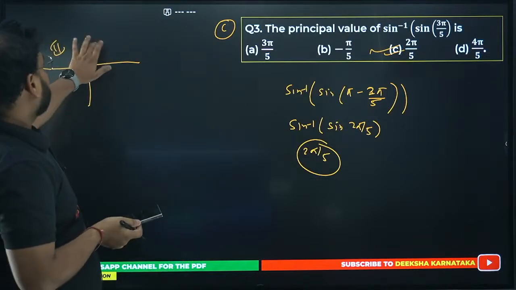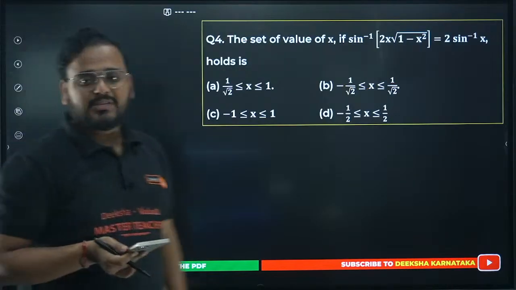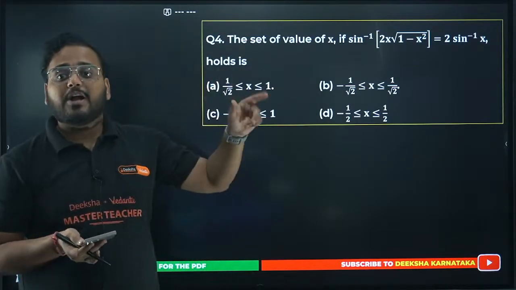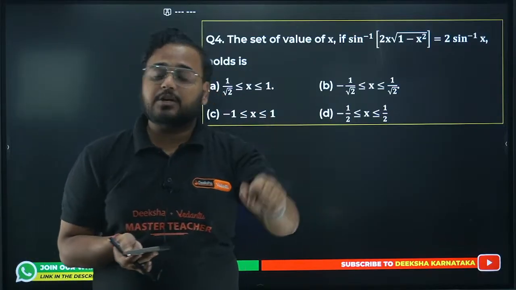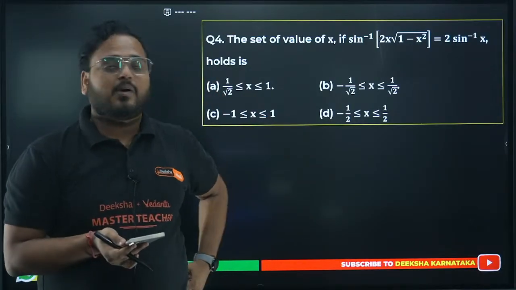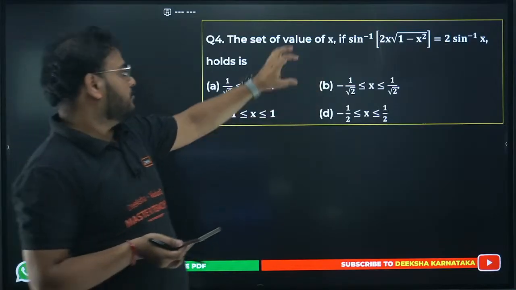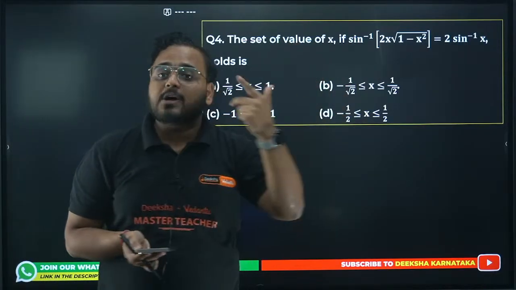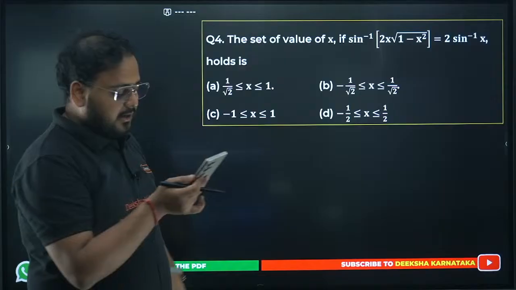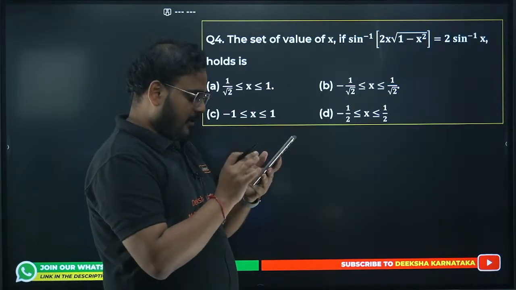Okay, so let's move on. Question number 4. Find the set of values of x for sine inverse of 2x into root of 1 minus x square. How do you solve this? We're looking for the x values where it holds true. Okay, so please check.